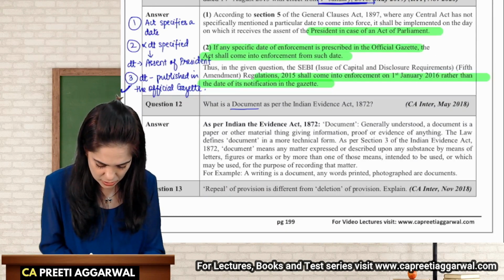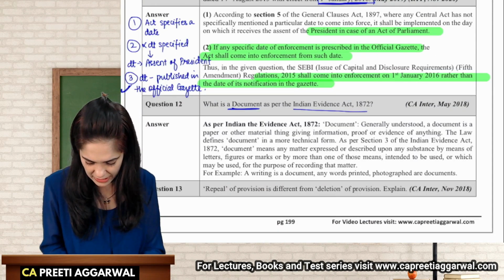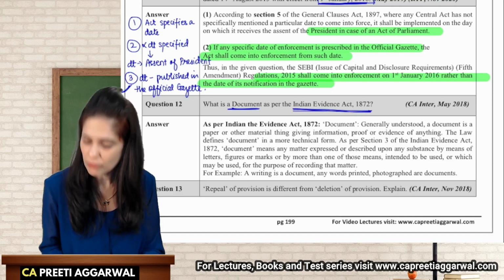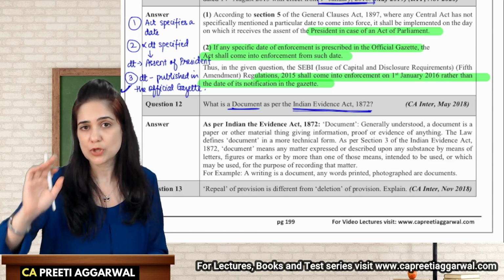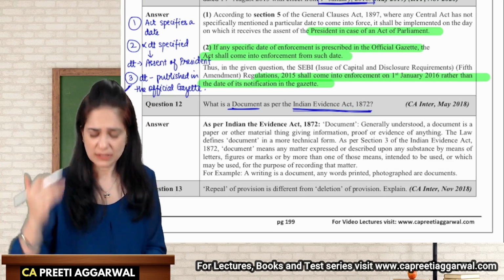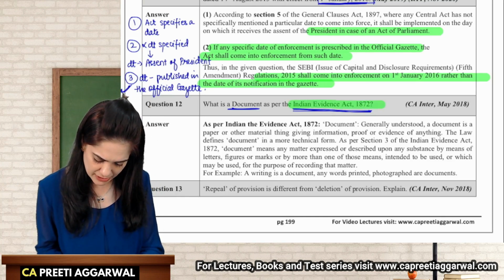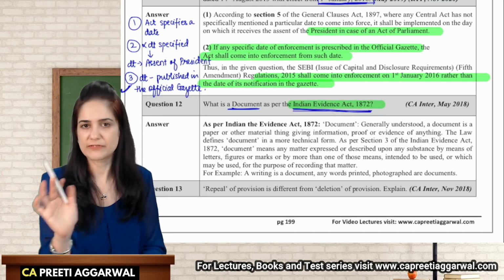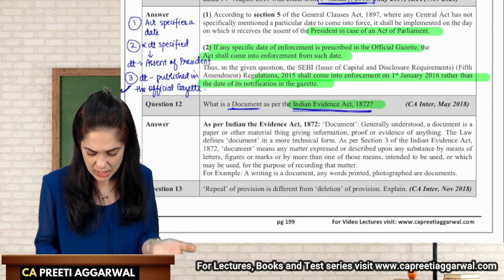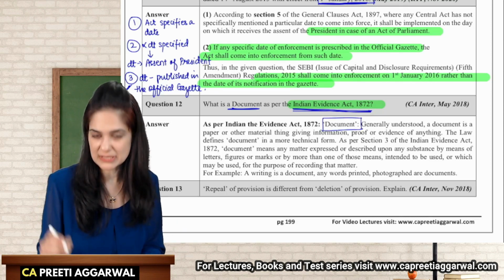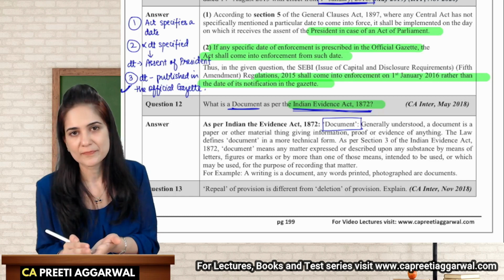What is a document as per the Indian Evidence Act 1872? Our General Clauses Act defines document by considering the definition given in the Indian Evidence Act, so we are considering that definition only. Now, what is a document? You must have heard "please document this," meaning please note it somewhere. Where?